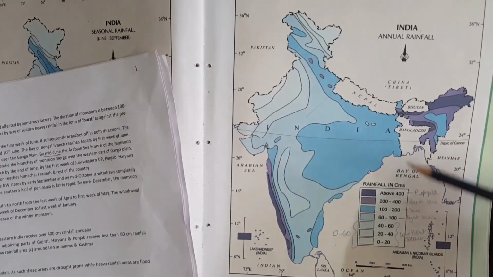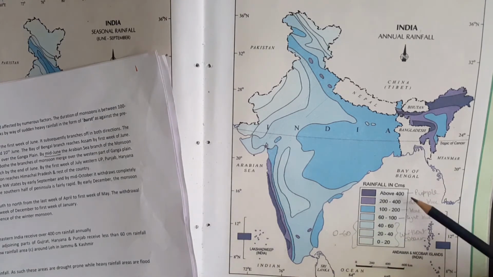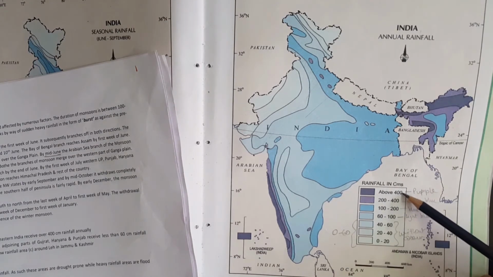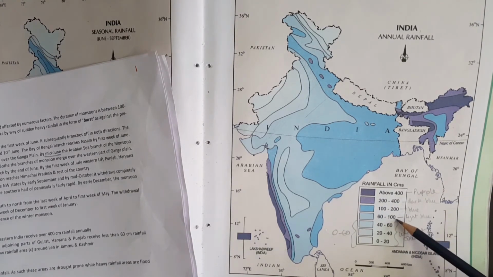Children, now let's take the help of this map to understand the distribution of rainfall across India. In India, there are three distinct rainfall regions. One is heavy rainfall area, which receives rainfall above 400 centimeter annually. Then moderate rainfall area, which receives rainfall up to 100 centimeters. And then less rainfall area, which receives rainfall less than 60 centimeter a year.